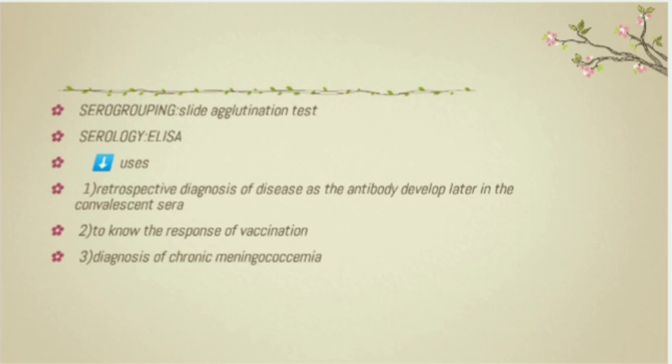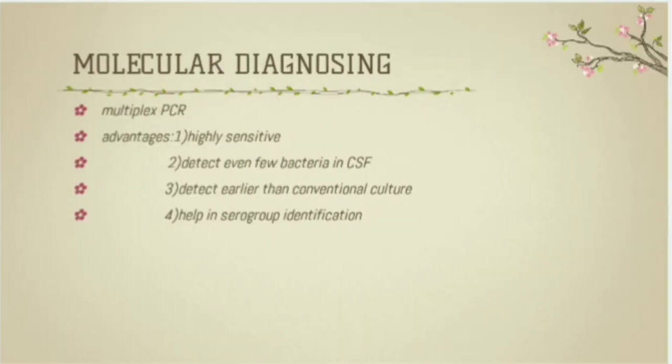The molecular diagnosis is done using multiplex PCR for the simultaneous detection of common agents of pyogenic meningitis. Why we are using PCR for molecular diagnosis? It has some advantages. The first one, PCR is highly selective and it will detect even few bacteria in cerebrospinal fluid and it detects earlier than the conventional culture, and PCR helps in serogroup identification also.